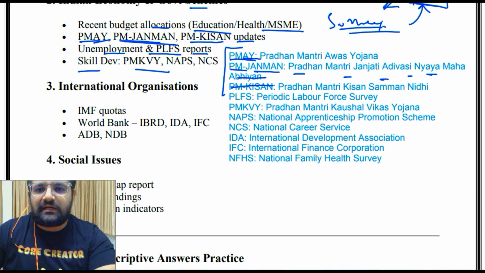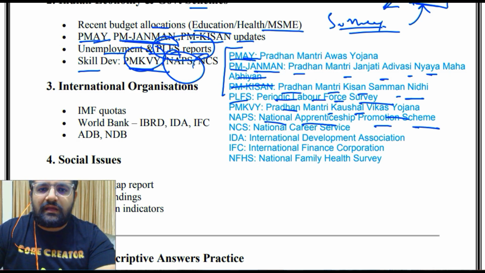Then PM Kisan, that is प्रधानमंत्री किसान सम्मान निधि. PLFS, unemployment and PLFS report, that is Periodic Labour Force Survey. Skill development से related PMKVY, that is प्रधानमंत्री कौशल विकास योजना. NAPS, that is National Apprenticeship Promotion Scheme. NCS, that is National Career Service.